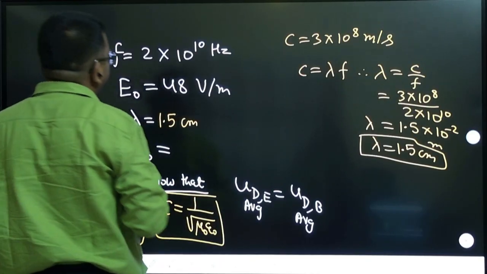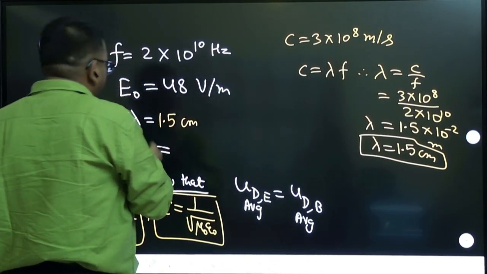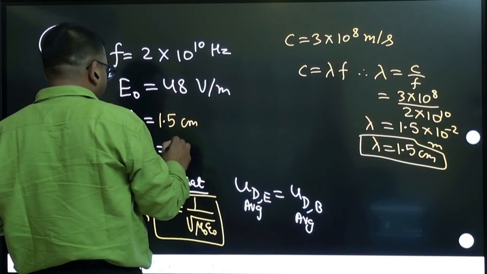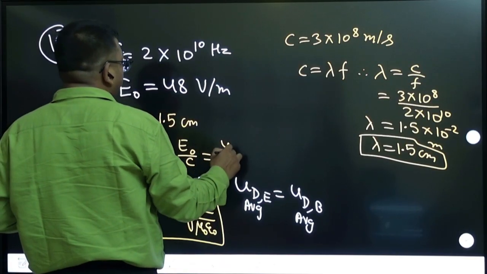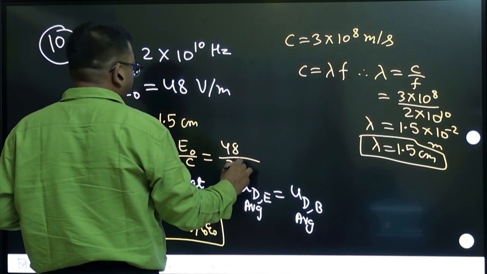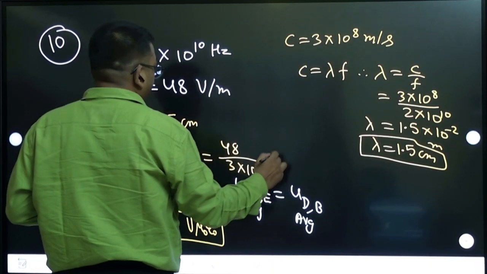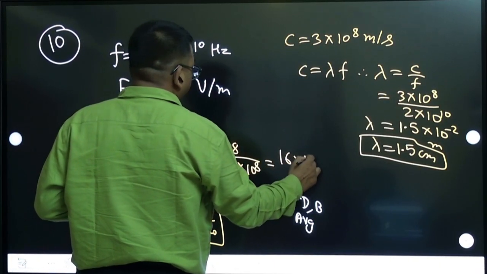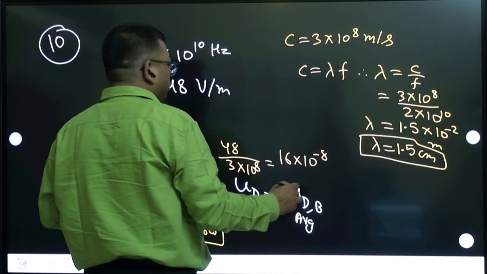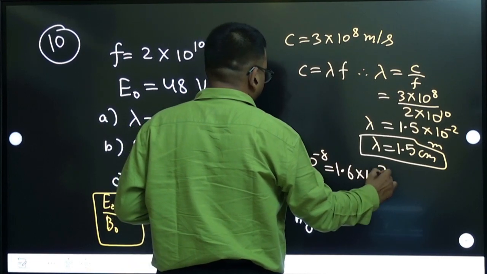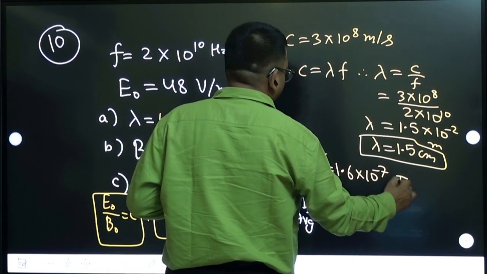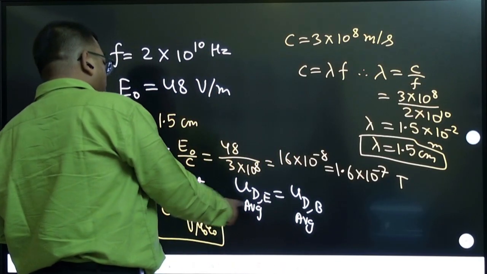Then what else? Magnetic field, same way. Magnetic field is what? E naught by C you will use. E naught they have given as 48, by C which is 3 into 10 to the power 8. So 16 into 10 to the power minus 8, or 1.6 into 10 to the power minus 7 Tesla.